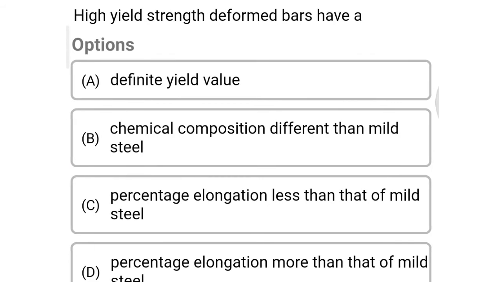So next question, the high yield strength deformed bars have option A definite yield value, option B chemical composition different than mild steel, option C percentage elongation less than that of mild steel, option D percentage elongation more than that of mild steel. So the correct answer is option C percentage elongation less than that of mild steel.